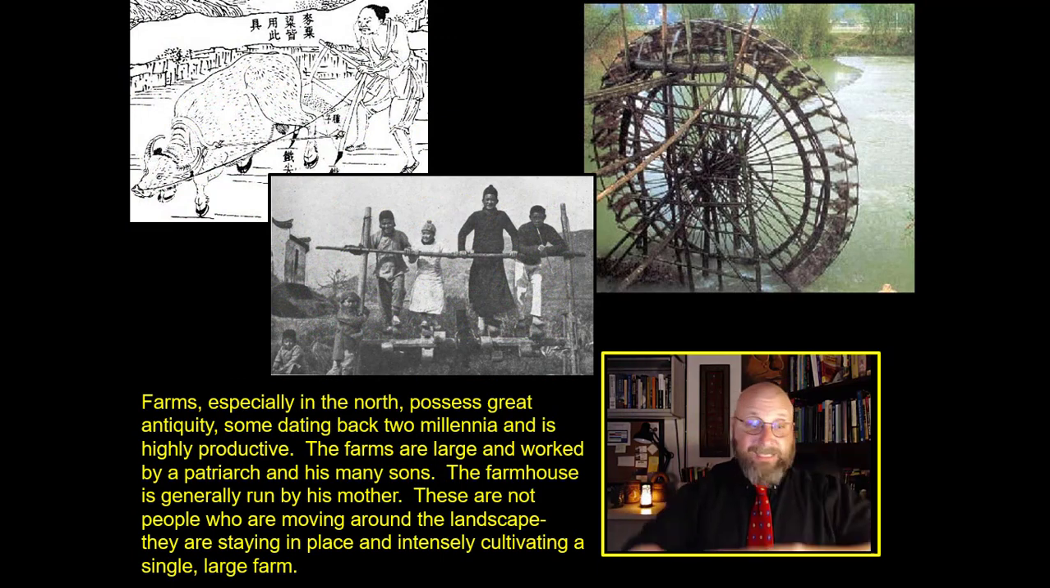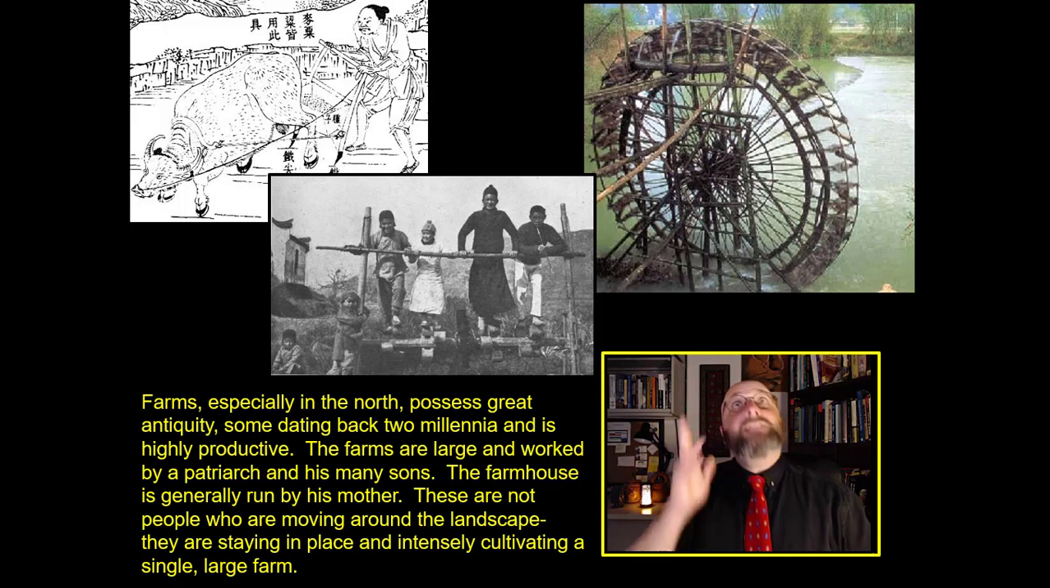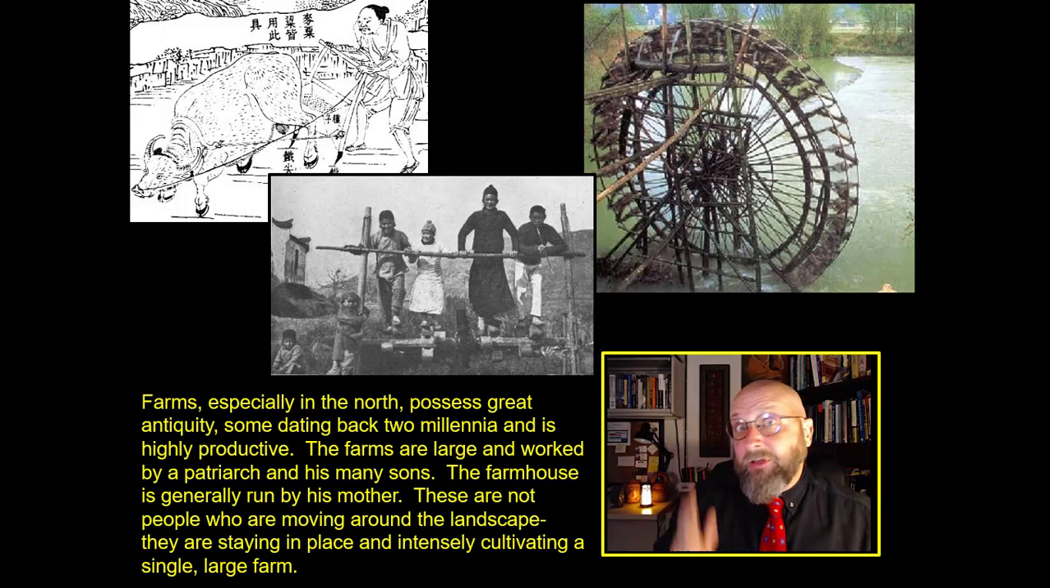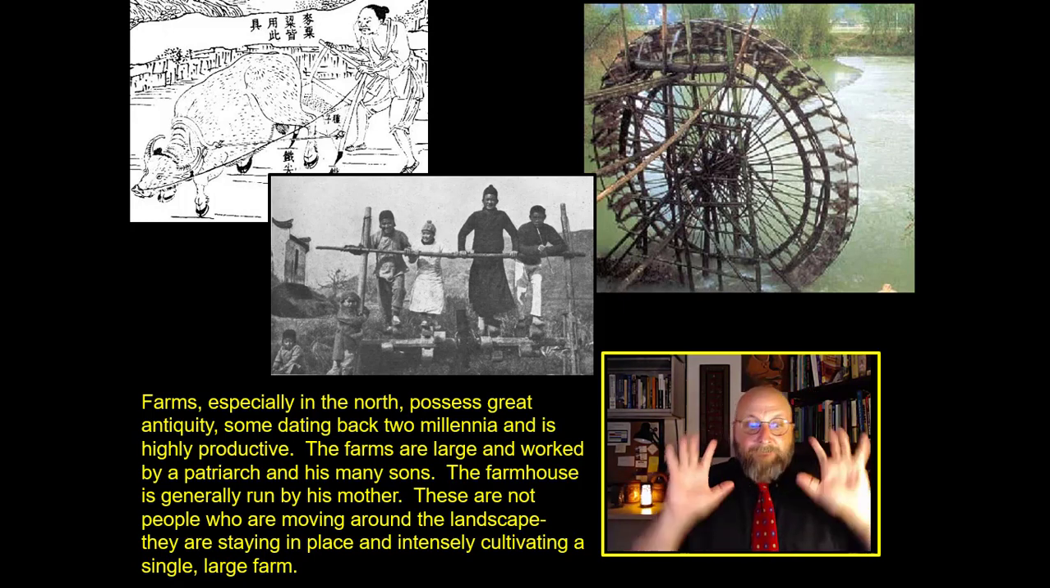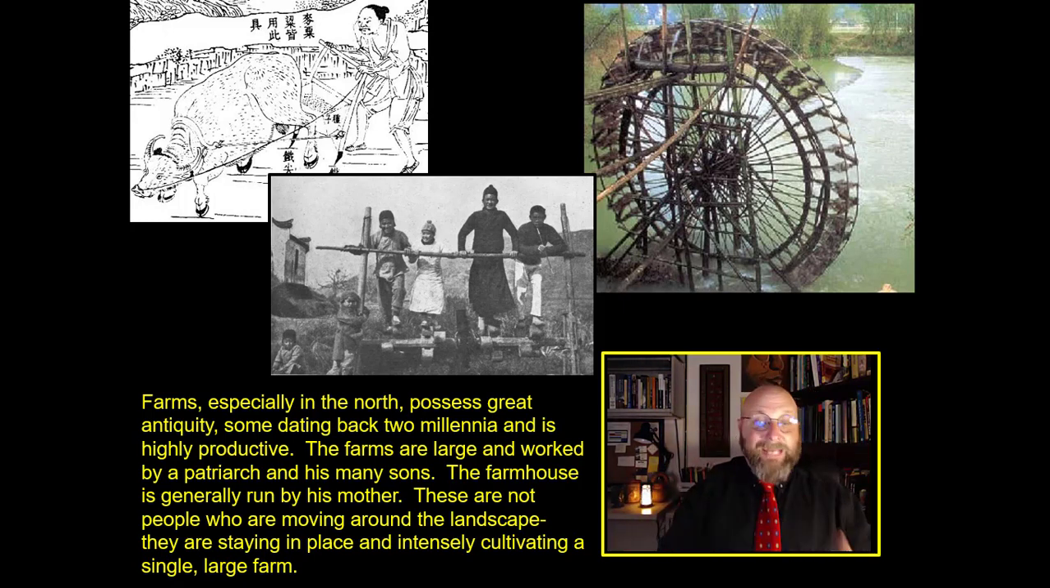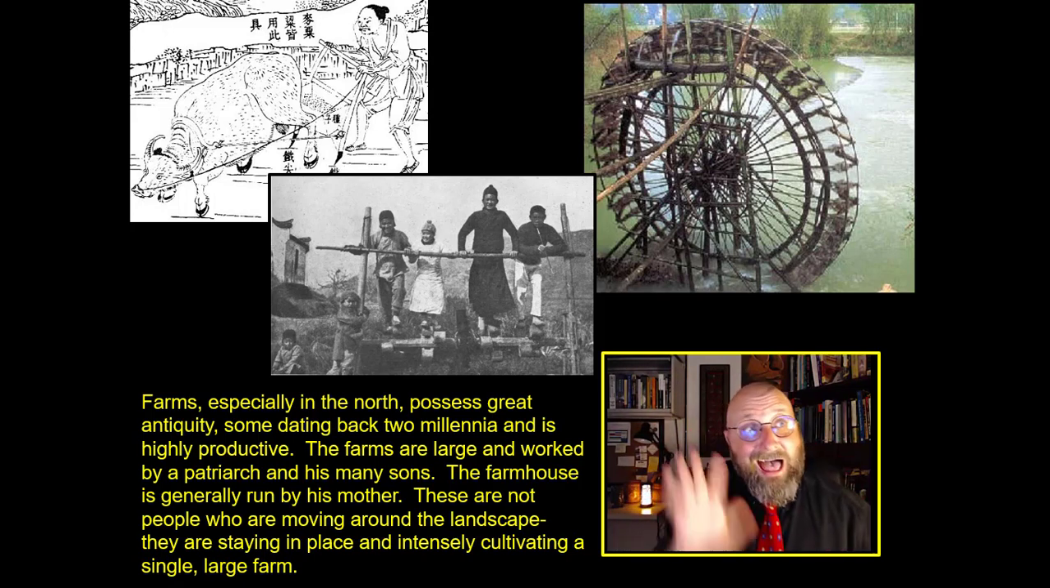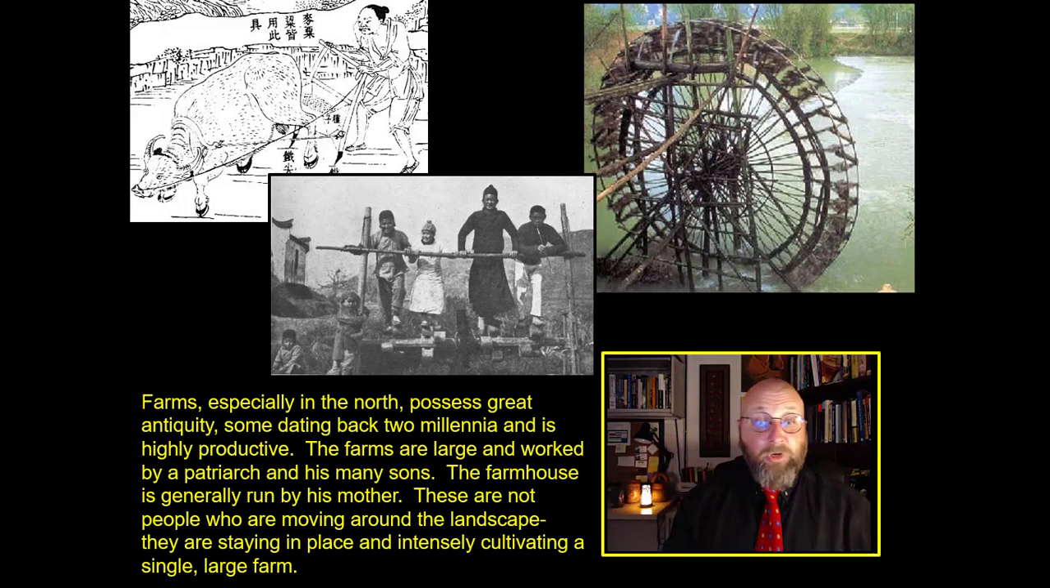Farms in the North possess fantastic antiquity. That's what a water wheel looks like, by the way. And that's a modern picture of a 500-year-old water wheel, which is designed to move water from one reservoir into the field. Now, farms, especially in the North, possess great antiquity. They go back thousands of years, but the farms are highly, highly productive. I mean, with these farms, they feed the whole of China.